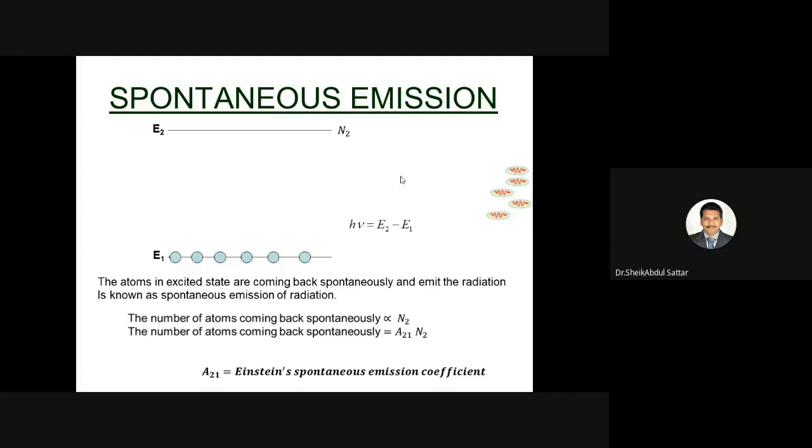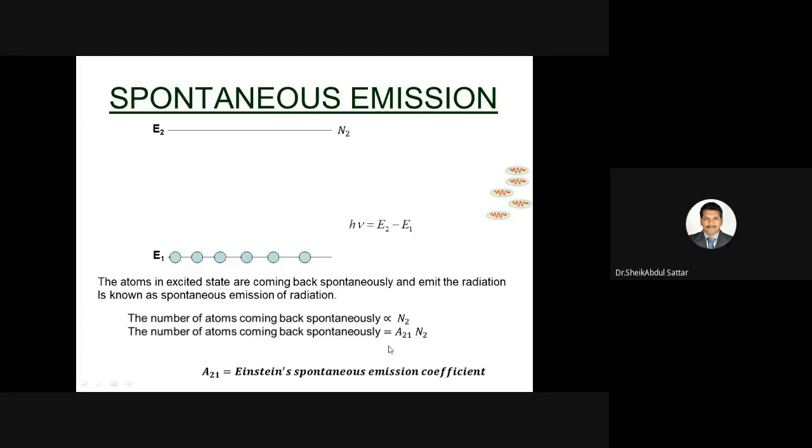So the atoms in the excited state coming back spontaneously and emit the radiation, then that kind of emission is called spontaneous emission of radiation. In this, the number of atoms which are in the excited state gives the probability of coming back spontaneously. If more are in the excited state, more will come back. Less are in the excited state, less will come back. So the number of atoms coming back spontaneously is directly proportional to N2.